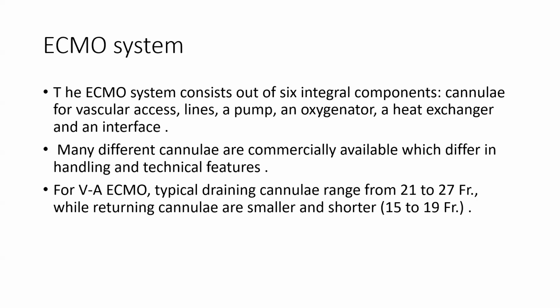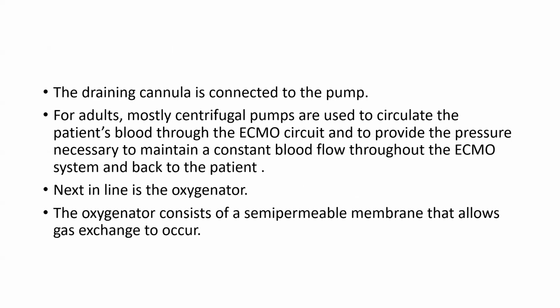For VA ECMO, typical draining cannulas range from 21 to 27 French, while returning cannulas are smaller and shorter. The draining cannula is connected to the pump. For adults, mostly centrifugal pumps are used to circulate the patient's blood through ECMO and to provide the pressure necessary to maintain constant blood flow throughout the ECMO system and back to the patient.